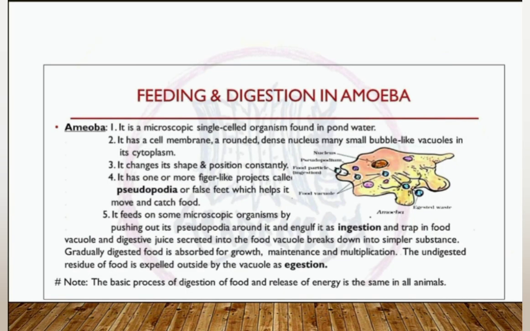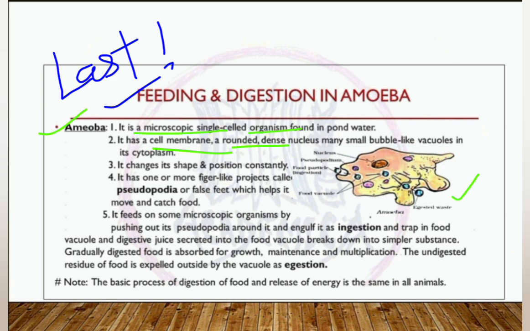Now look at the last topic of the chapter, feeding and digestion in amoeba. Amoeba is just a microscopic single cell. Like we have so many cells in our body, but this creature has only one cell. An amoeba, being a cell, contains a cell membrane, a rounded, dense nucleus, and many bubble-like vacuoles in the cytoplasm.